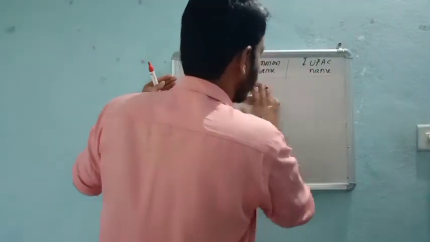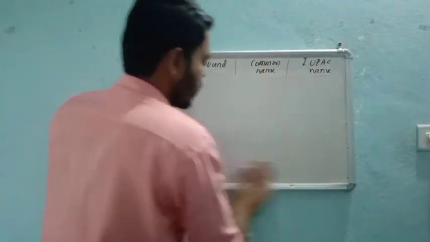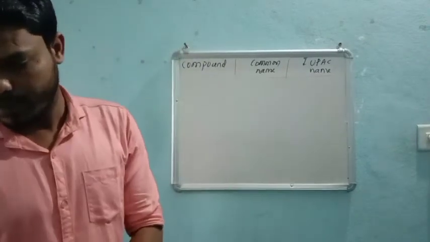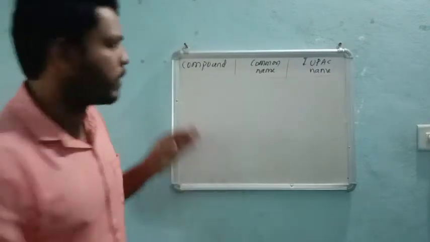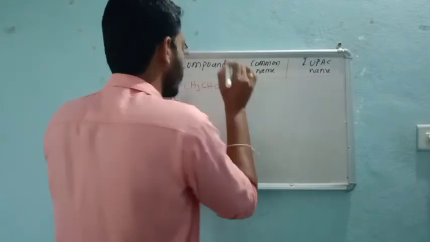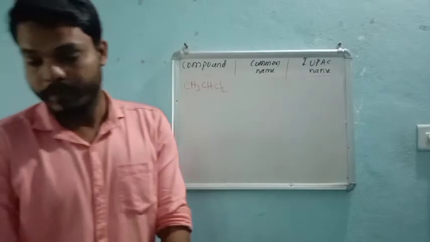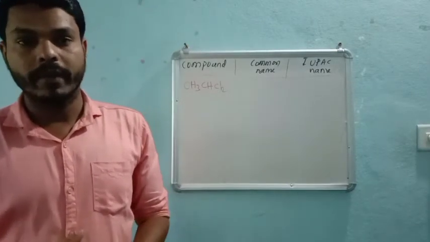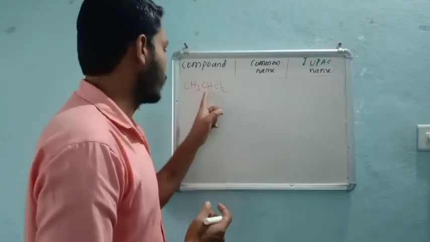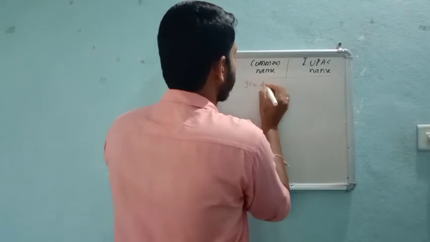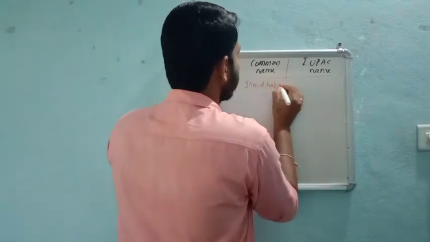Now see, the next is CH3CHCl2. What is the common name? We can say it is a gem dihalide. Why? Because both halogens are on only one carbon atom. It is a type of gem dihalide.